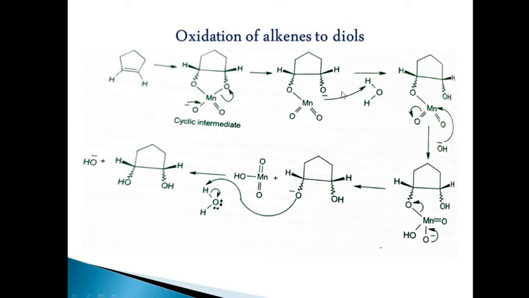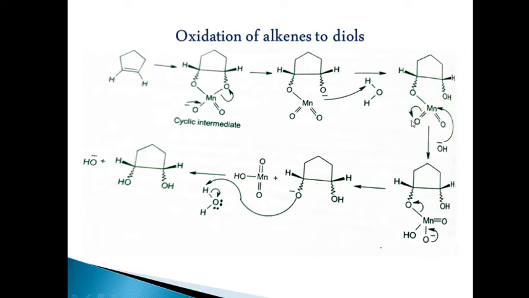This O minus will abstract an H plus ion, and this OH will be getting attached here, and the remaining OH minus is here. This OH minus is in the medium, and it will interact with the Mn, the transition metal.